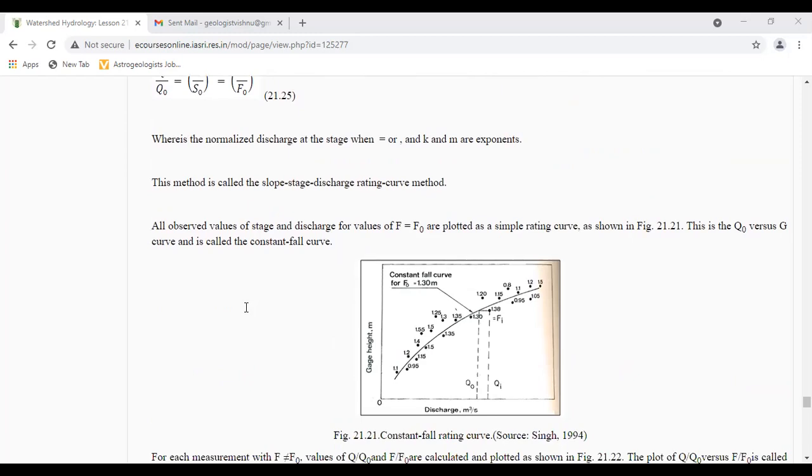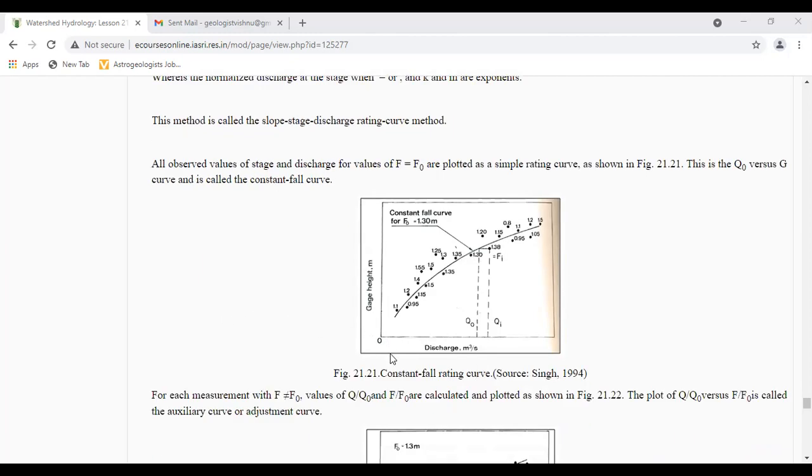All observed values of stage and discharge for values of F equal to F naught are plotted as a simple rating curve as shown in the figure here. This is the Q naught versus G curve and is called the constant fall curve. Here, constant fall rating curve.